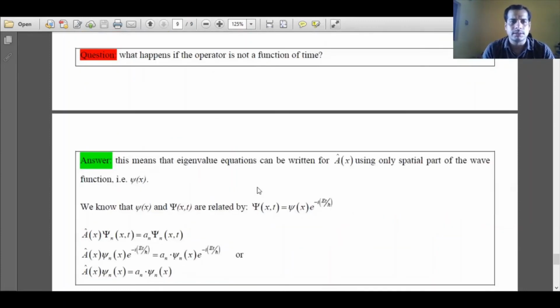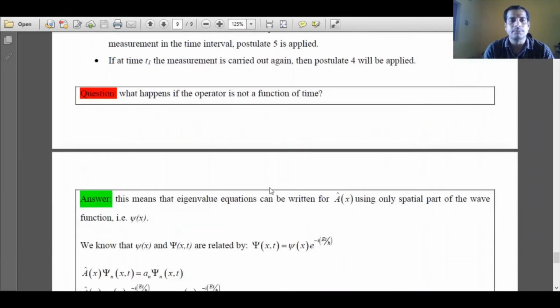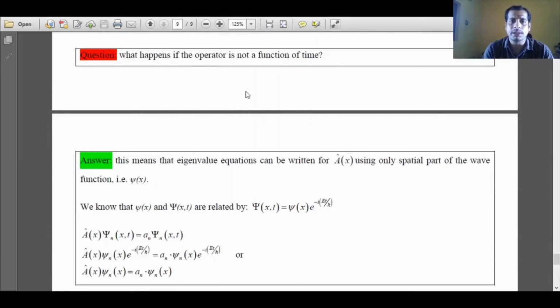Now there is a general question. Till now we have considered the wave function which depends upon both position and time. Suppose, what happens if the operator is not a function of time? If the operator is not a function of time, then we can use an eigenfunction which is also independent of time. In such a case, I can take only ψ(x), the small psi, which is a function of only position, because our operator is not a function of time.